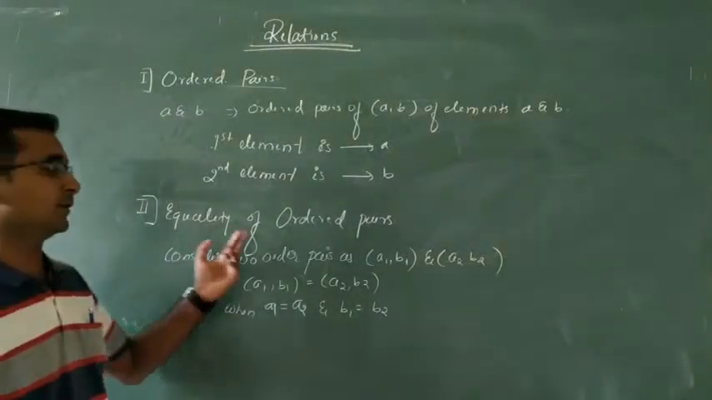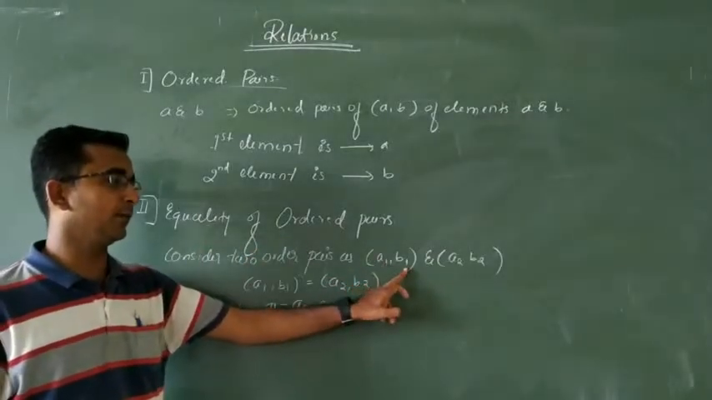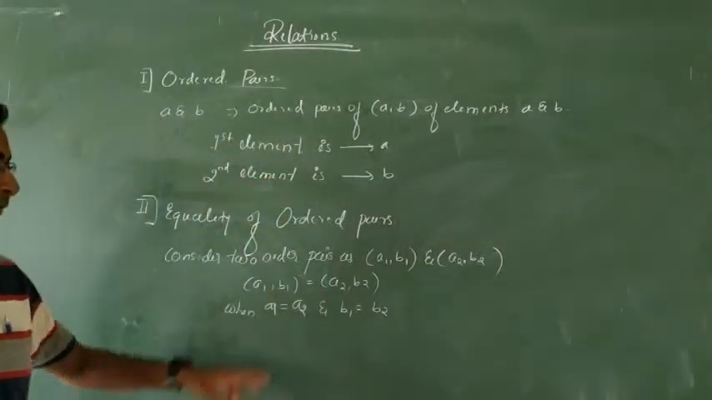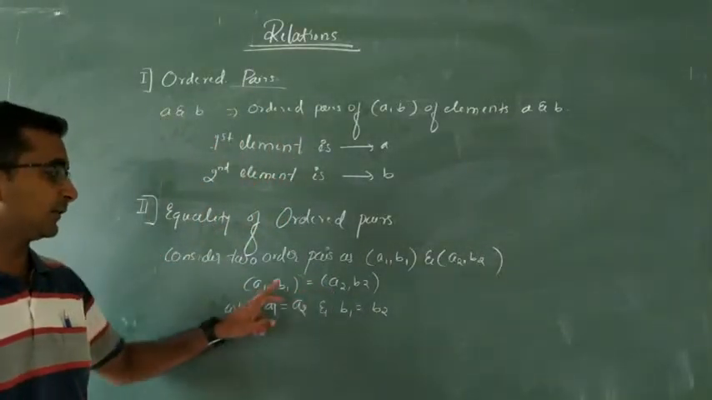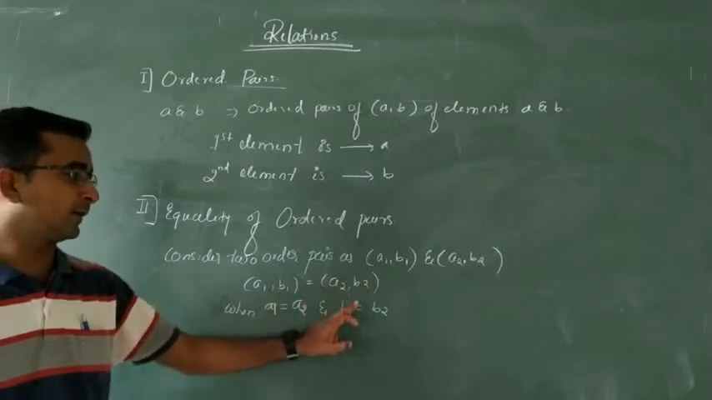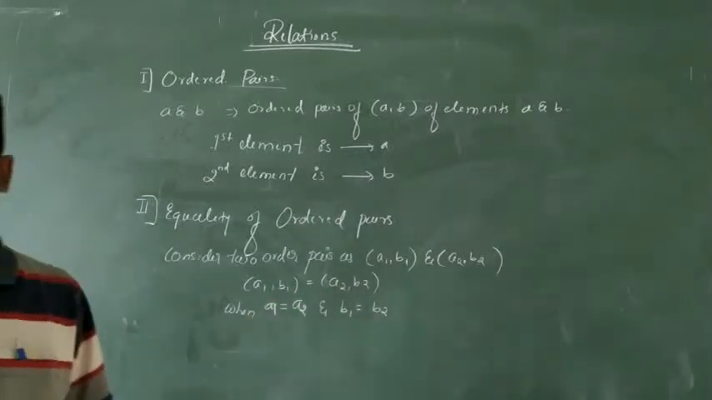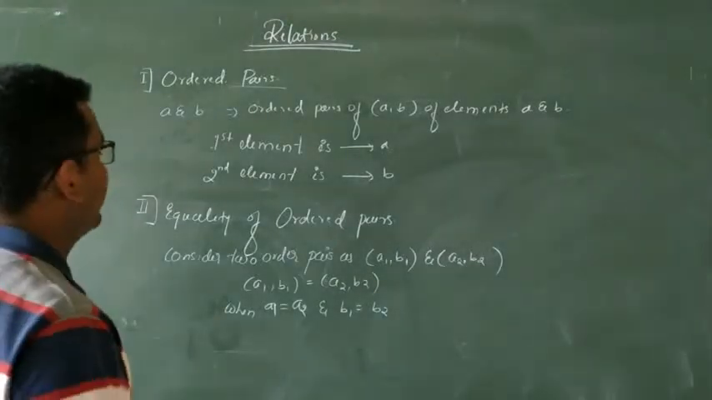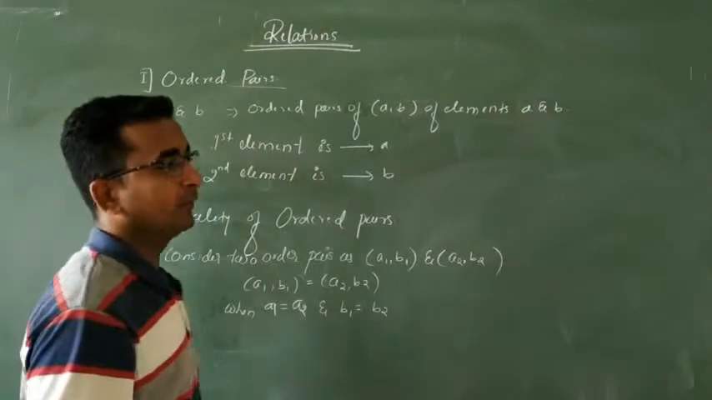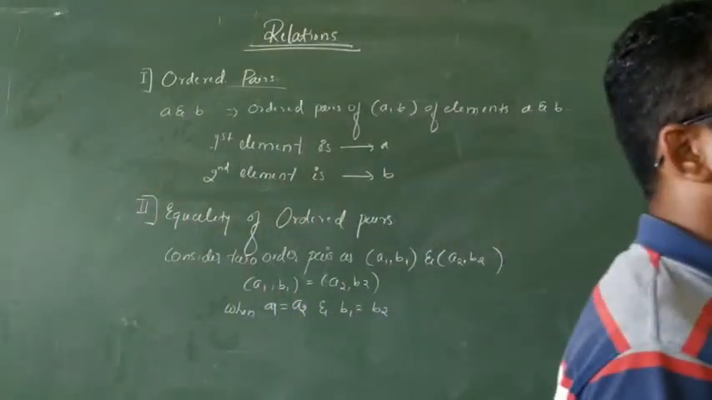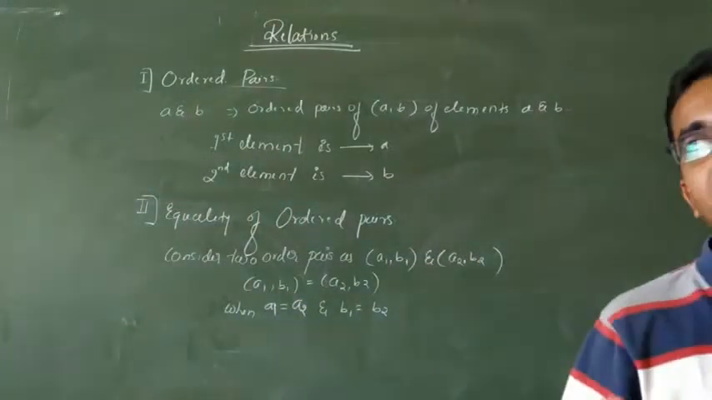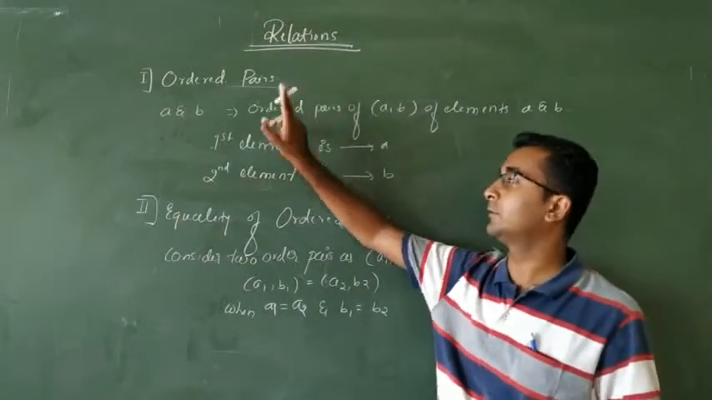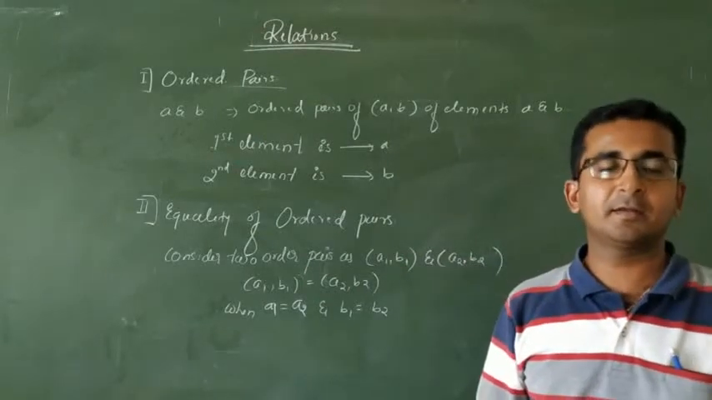Equality of ordered pairs: we have taken two ordered pairs, pair of A1 B1 and pair of A2 B2. We can say these two ordered pairs are equal when the first element is equal to the first element and the second element is equal to the second element. So relations should be understood through ordered pairs. Without ordered pairs we cannot define a relation. The relation is totally dependent on ordered pairs.